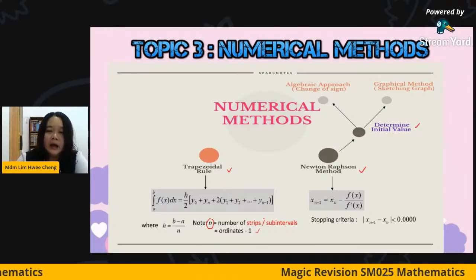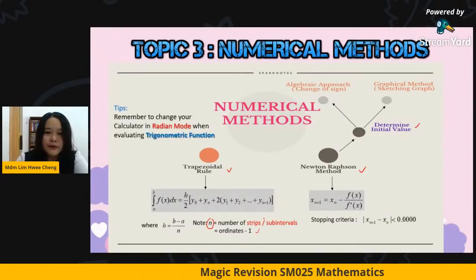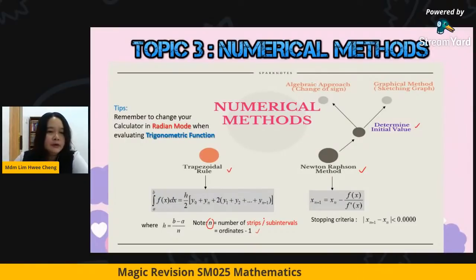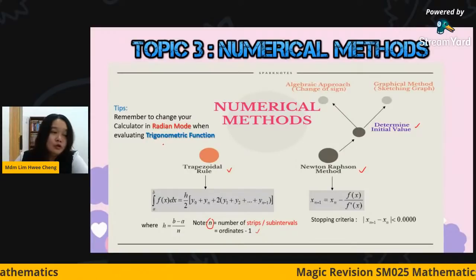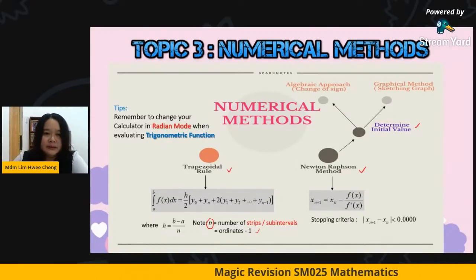Okay, so before chapter 4, this one is a tip: remember to change your calculator to radian mode whenever you are evaluating trigonometric functions. This one you must take note of.